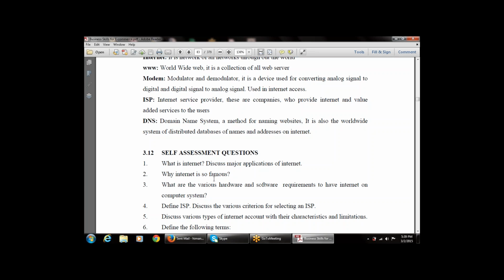Then what types of internet accounts are available along with their characteristics and limitations, like dial-up, ISDN, broadband, leased lines, VSAT, satellite communication, cable modem. These are the various internet accounts available with internet service providers.